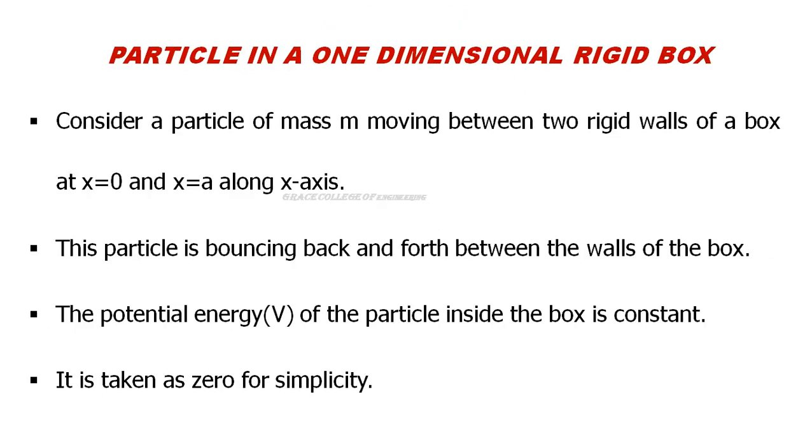Let us consider a particle of mass m moving between two rigid walls of a box at x equal to 0 and x equal to a along the x-axis. This particle is bouncing back and forth between the walls of the box. The potential energy of the particle inside the box is constant. Let us take that constant value as 0. V is equal to 0.